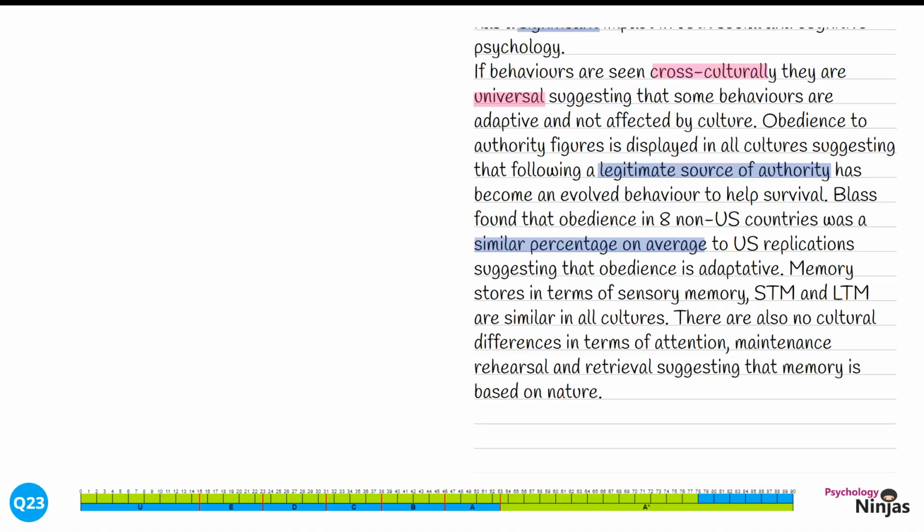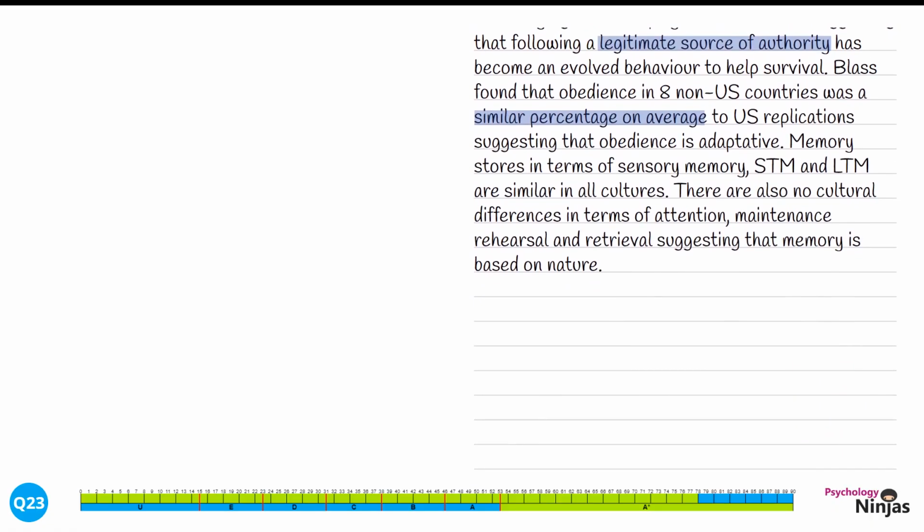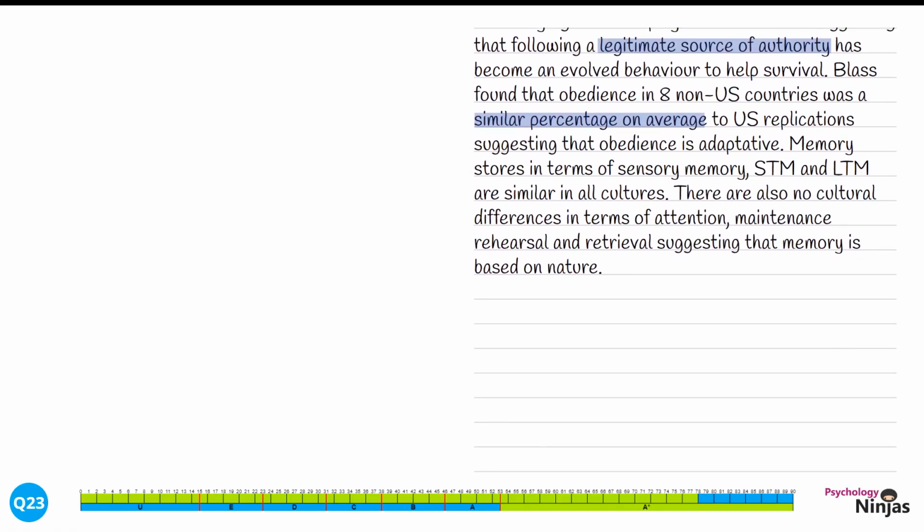Memory stores in terms of sensory memory, short-term memory and long-term memory are similar in all cultures. There are also no cultural differences in terms of attention, maintenance, rehearsal and retrieval, suggesting that memory is based on nature. Again, we've shown a wide understanding of different things within memory and different explanations. We've talked about different stores in terms of sensory memory, short-term memory and long-term memory, and we've also identified different processes. By suggesting that this is nature, we're saying that culture isn't having an impact.